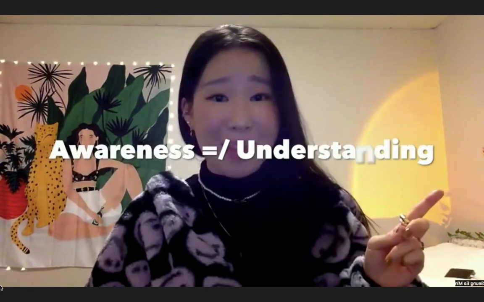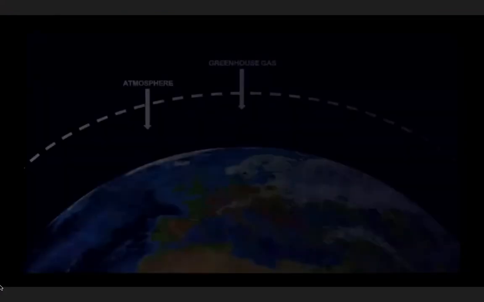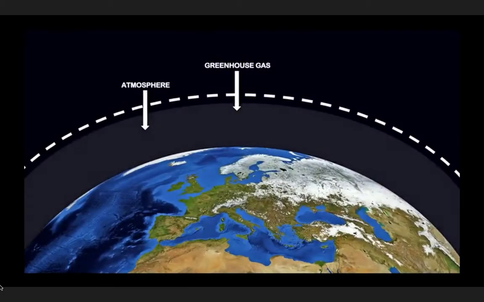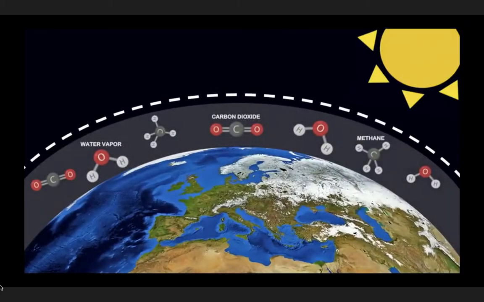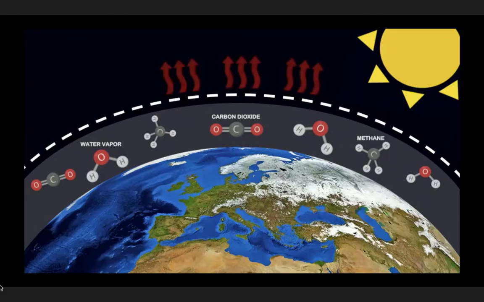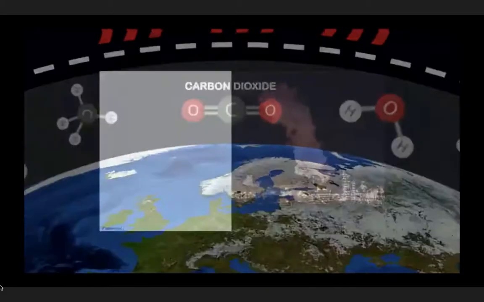Here is a reminder that awareness is not the same thing as understanding. Okay, let's dive into the issue. Here we see Earth surrounded by a gray layer known as the atmosphere. Underneath that layer, we see greenhouse gases like water vapor, carbon dioxide, and more. These gases let the sunlight in. However, when too many greenhouse gases are produced, more heat gets trapped and increases the global temperature.